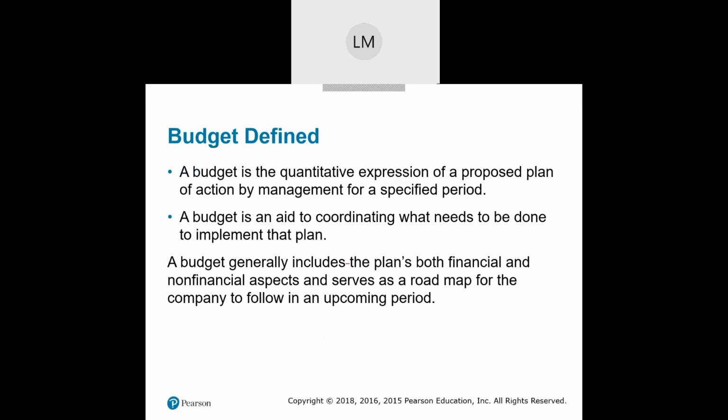Now, a budget is the quantitative expression of a proposed plan of action by management for a specified time. And we're going to see a little bit more about that proposed plan and that specified time. A budget is also an aid in coordinating what needs to be done to implement that plan. A budget generally includes a plan's both financial and non-financial aspects, and it serves as a roadmap for a company to follow in upcoming periods. So it gives us a guideline of what we want to do in the next period, whether that period is a quarter, a month, a year.